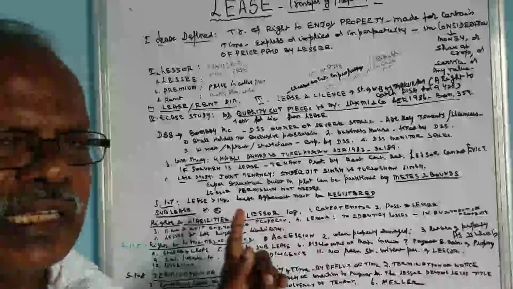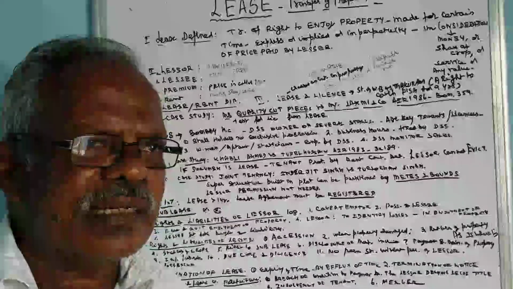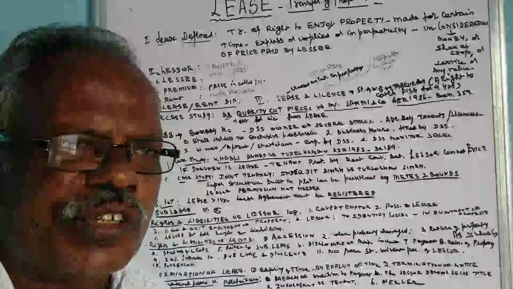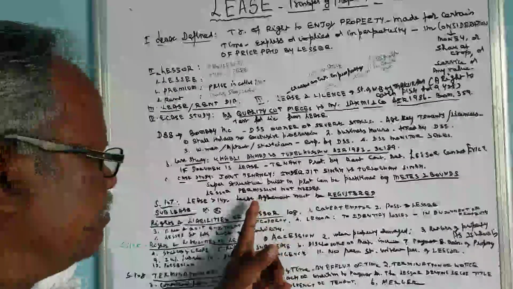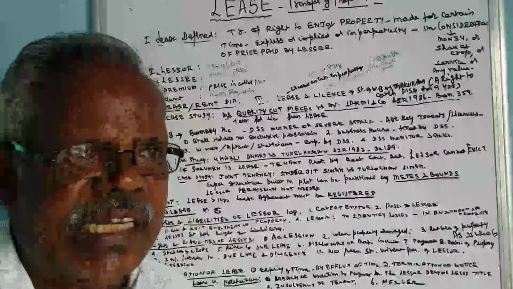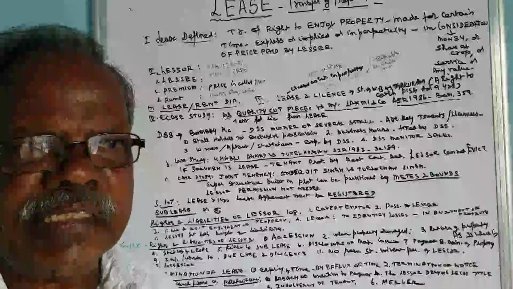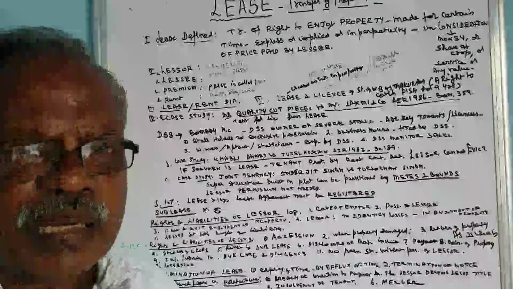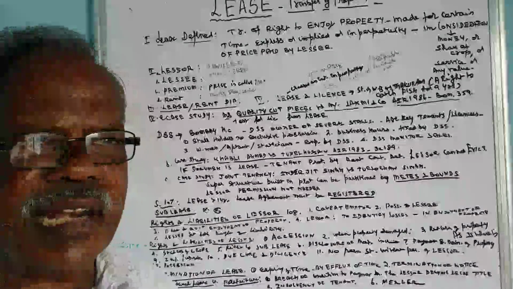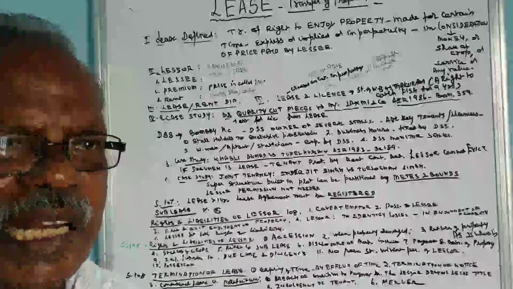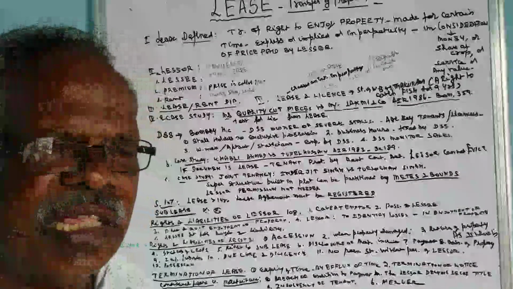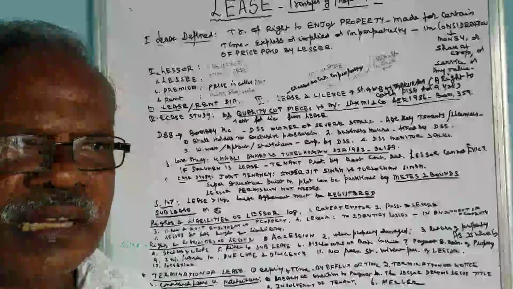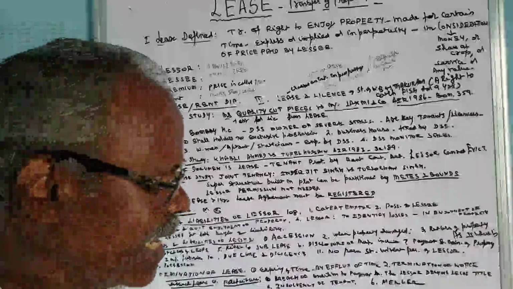Suppose the lease is for more than 1 year, definitely the lease agreement must be registered. It should be on stamp paper with proper stamp, and it also has to be registered in the register office, otherwise it is not valid. So whenever the lease is for more than 1 year, compulsory registration is necessary.